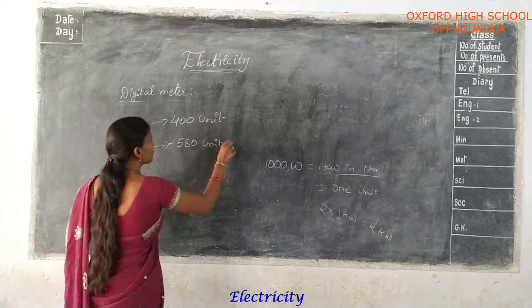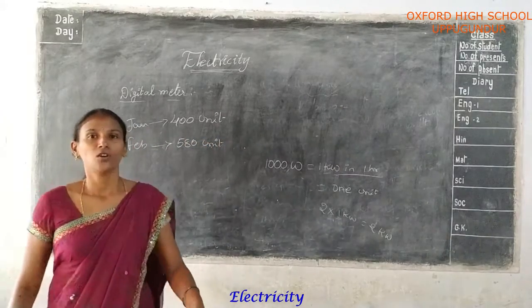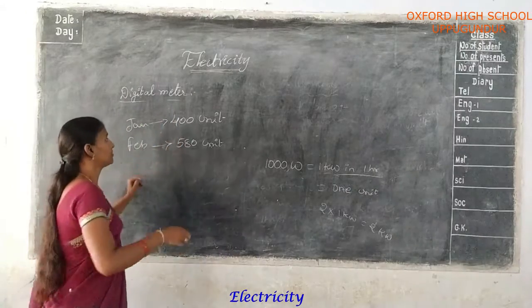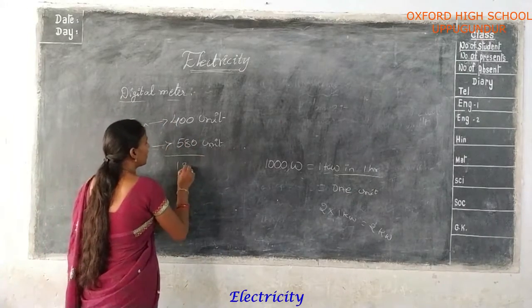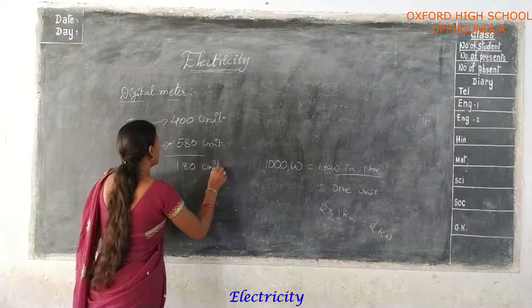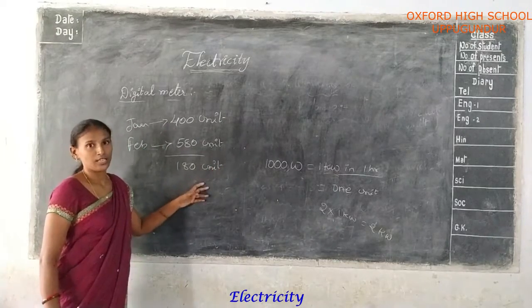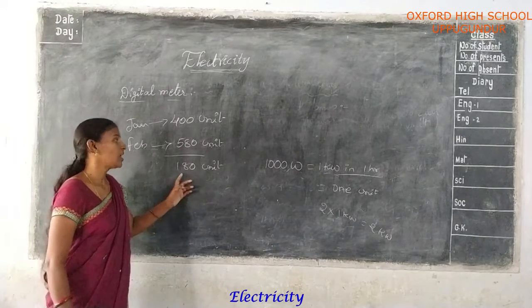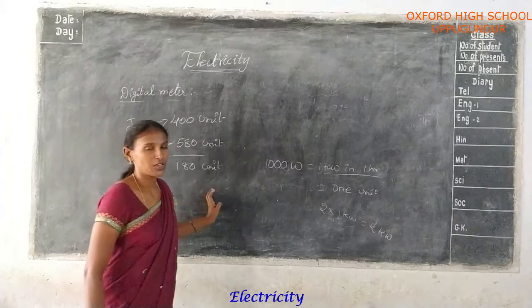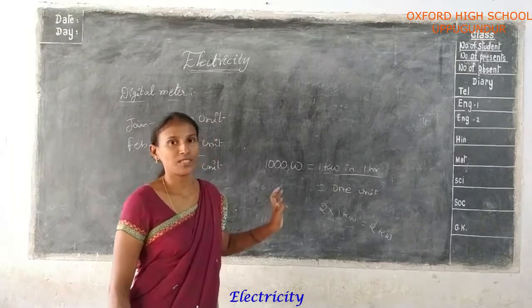In February you are using 580. Okay, here is the variation. The difference is 180 units. So the amount you pay in February is for 180 units only. You find out the amount of the cost.